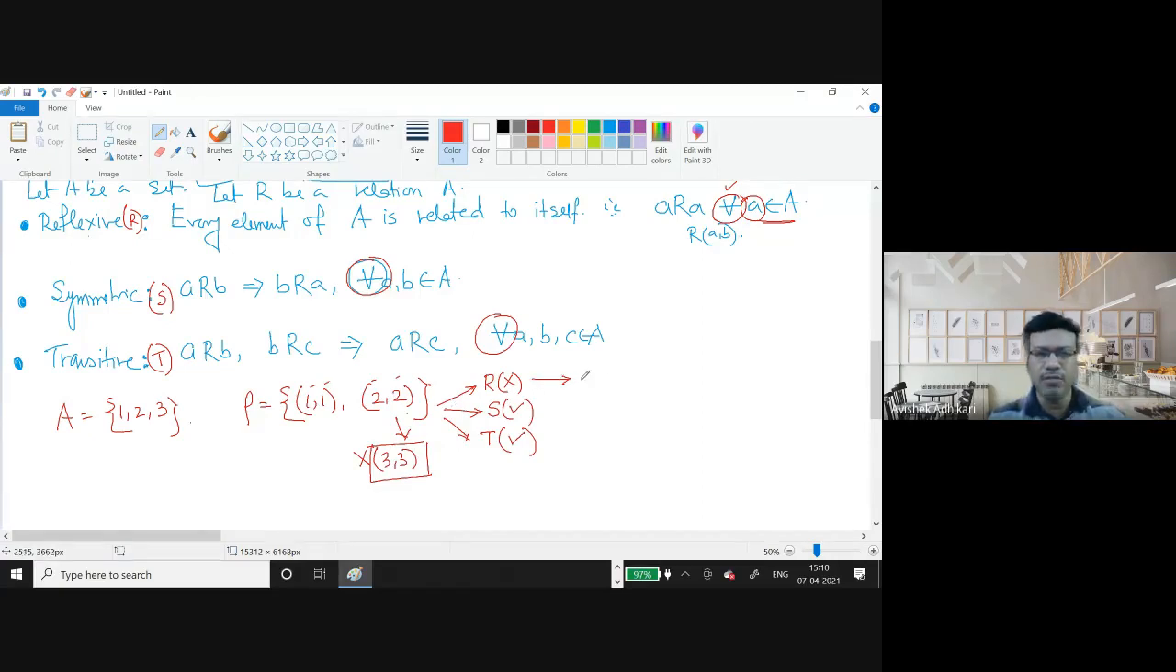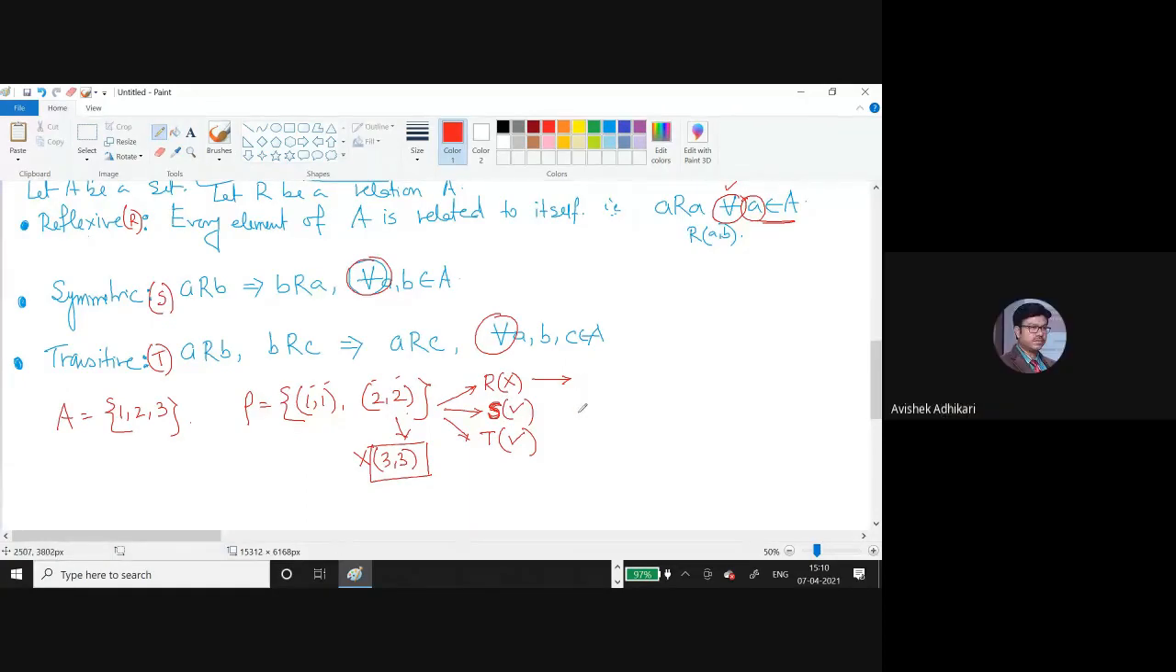Okay. Now tell me, what about S? Whether it's symmetric or not. You tell me that it's symmetric. Why is this symmetric? So 1 is related to 1, so yes, 1 to 1. 2 is related to itself.